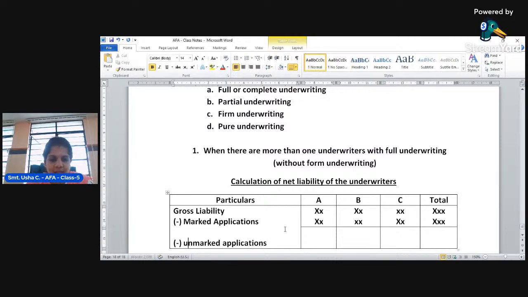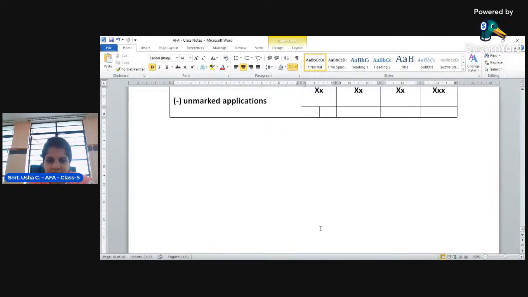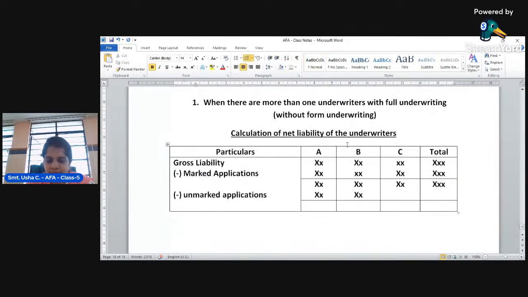The balance left after deducting unmarked applications is called net liability.